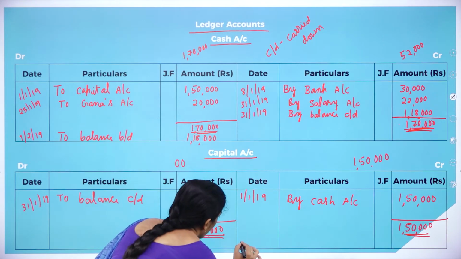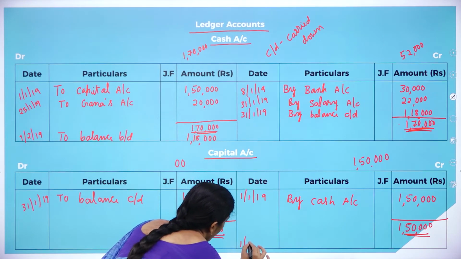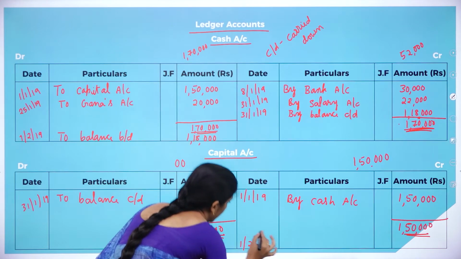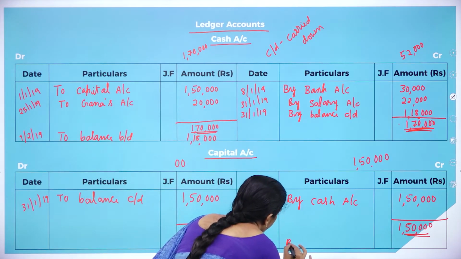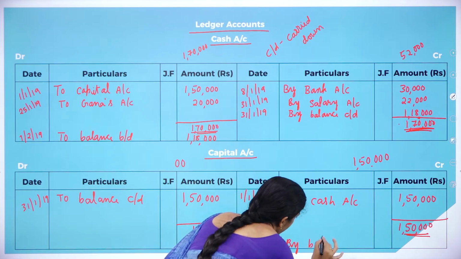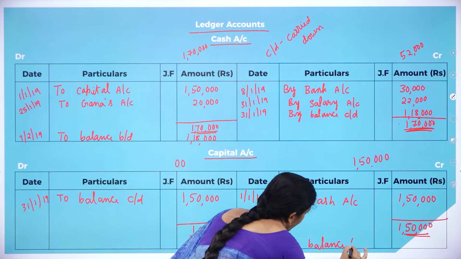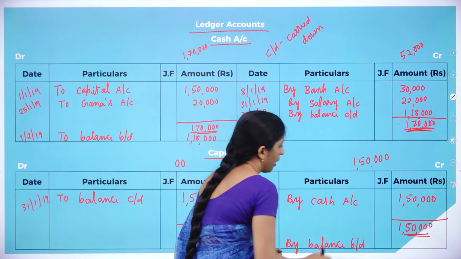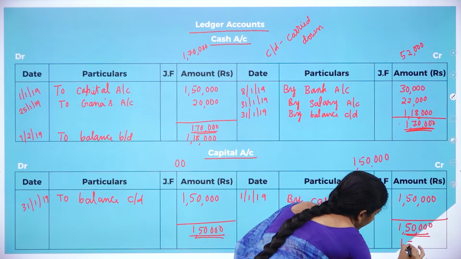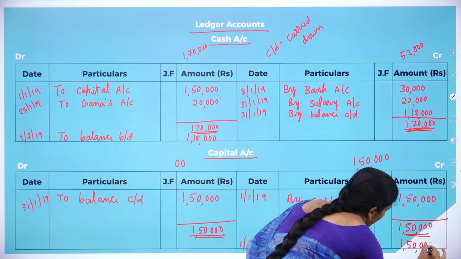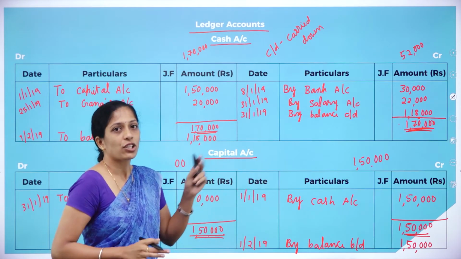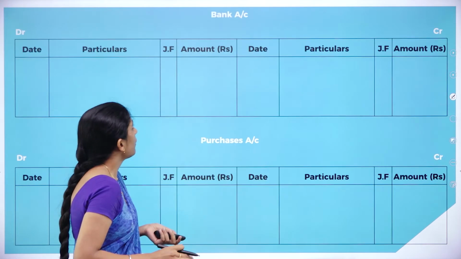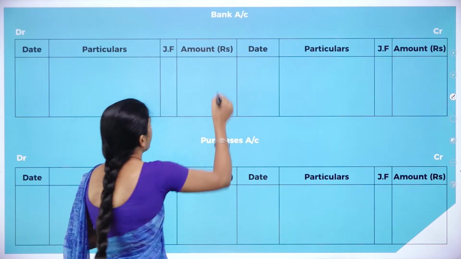So the amount that has to be brought down at the beginning of next month, that is 1st Feb 2019, by balance brought down, B bar D. How much carried down amount? 1,50,000. Same amount has to be brought down in capital account. Now we are done with cash account as well as capital account. Now we shall prepare bank account.